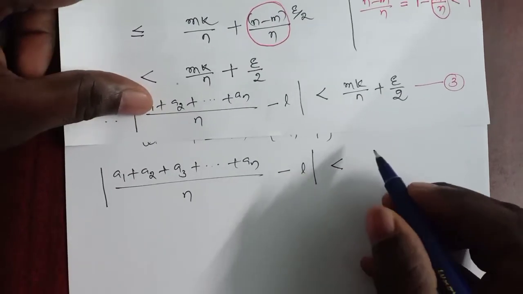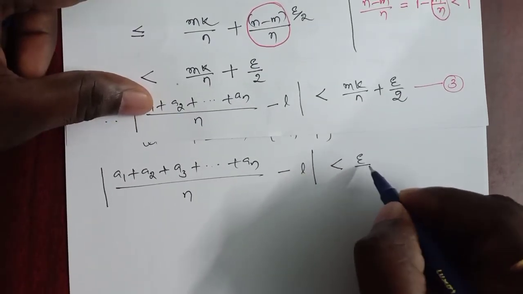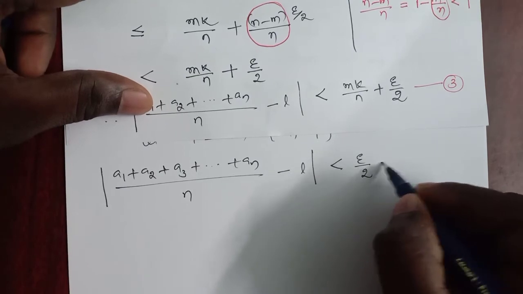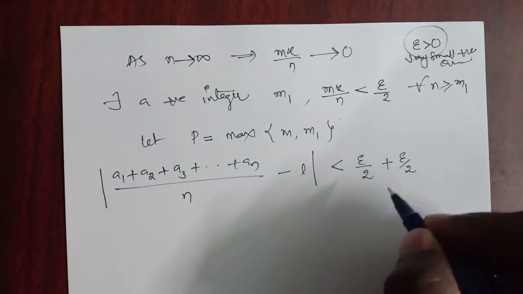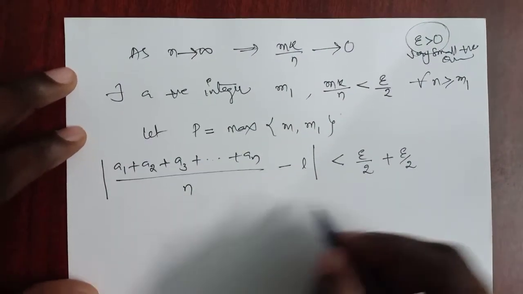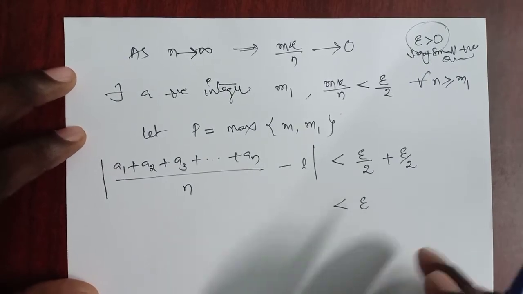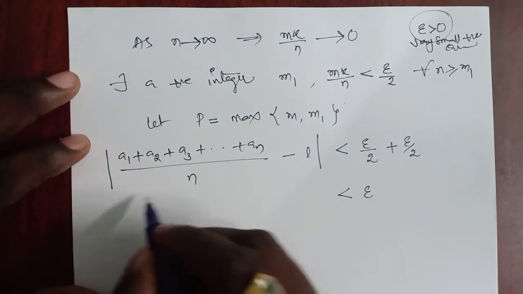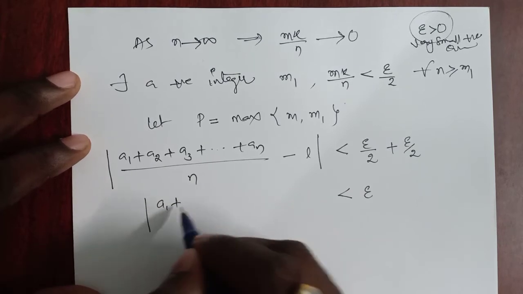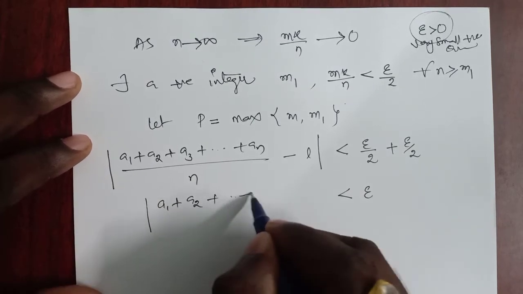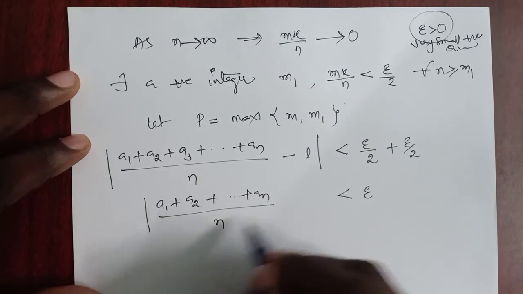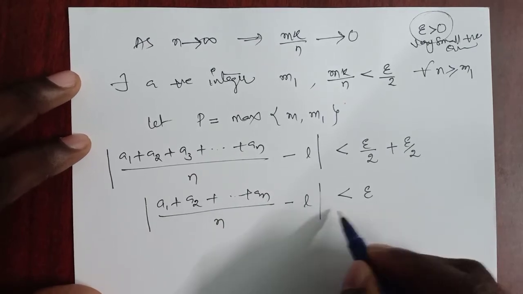In place of mk by n, I take epsilon by 2 plus epsilon by 2. Now epsilon by 2 plus epsilon by 2 is less than epsilon. So modulus of a1 plus a2 plus and so on an by n minus l is less than epsilon.